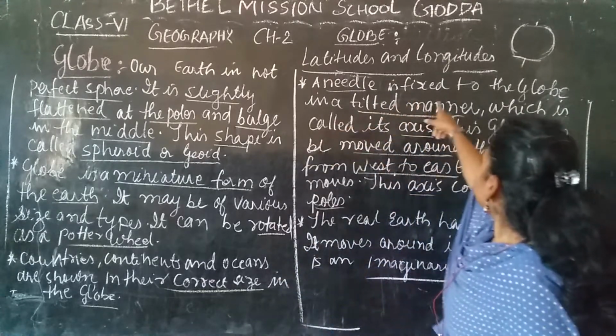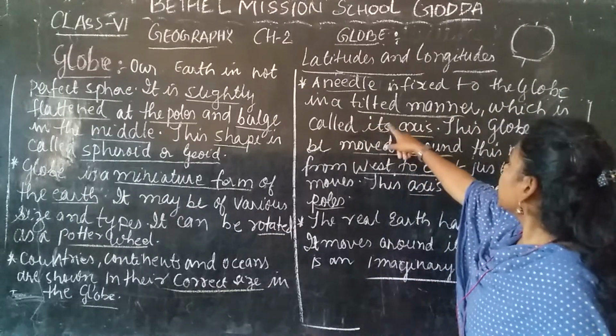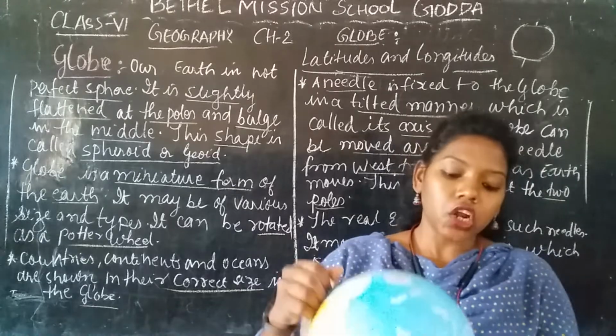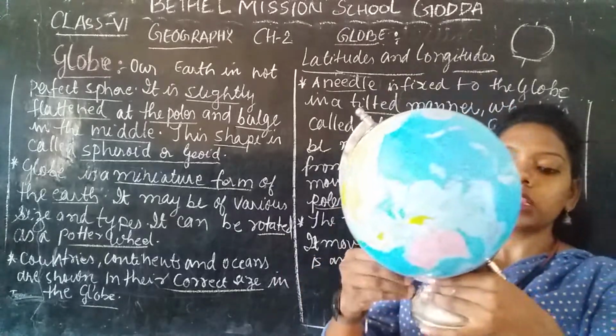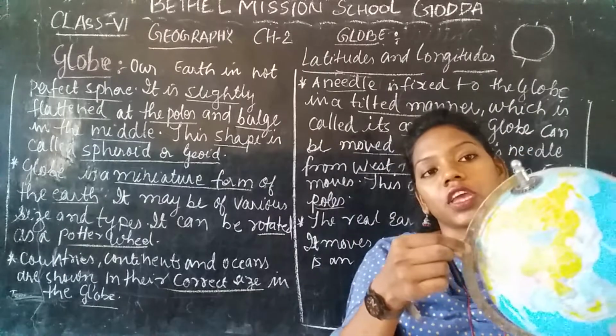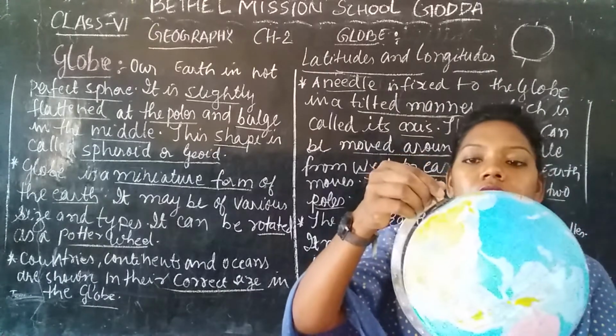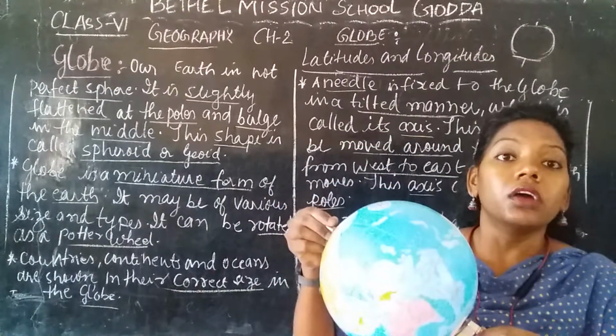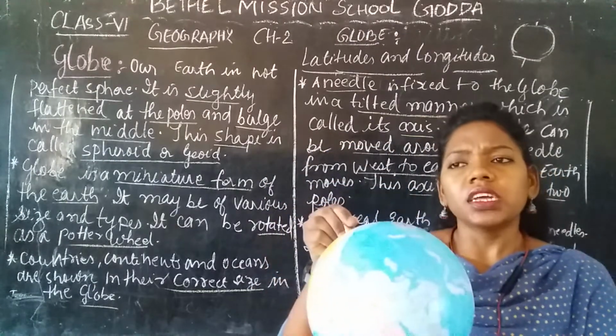A needle is fixed to the globe in a tilted manner, which is called the axis. You can see in the globe there is a needle, and these both needles are connected together. The top part is called the north pole, and the bottom part is called the south pole.